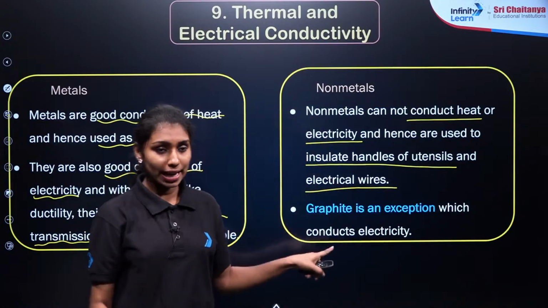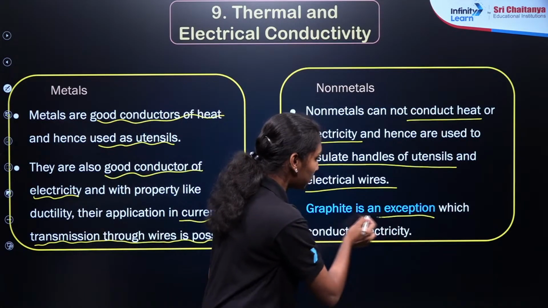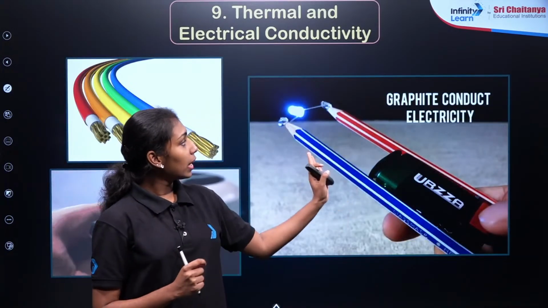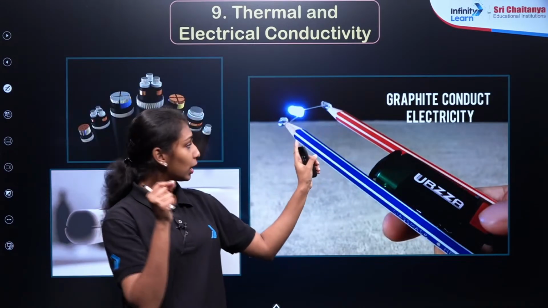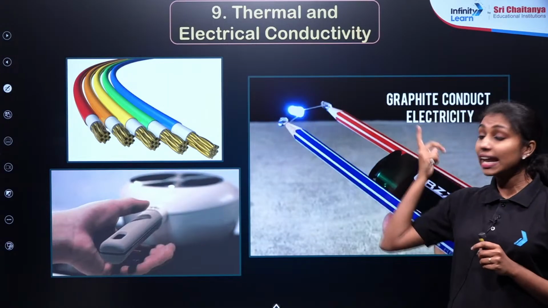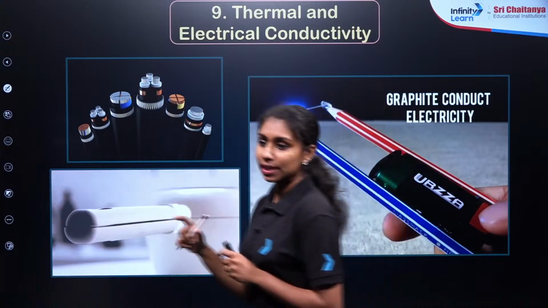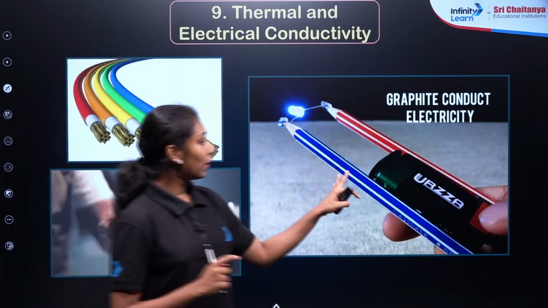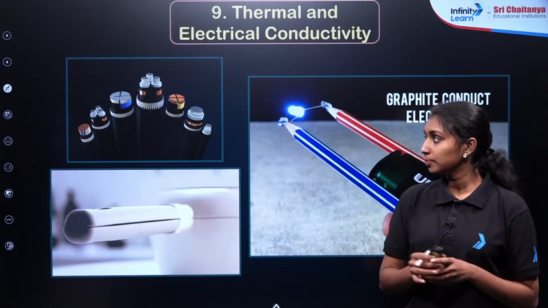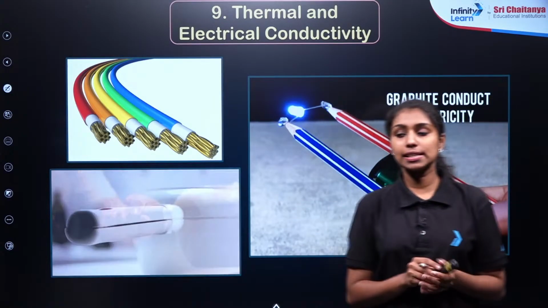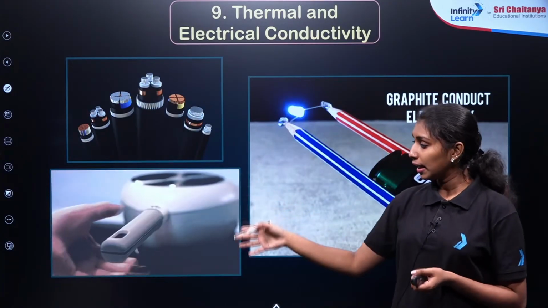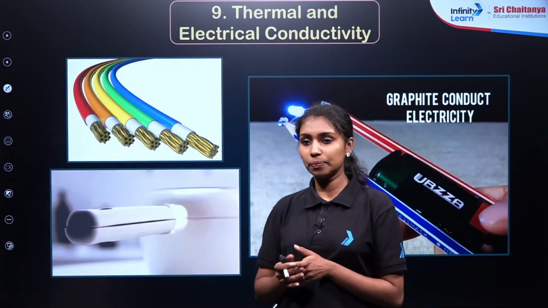Then again an exception: graphite, an allotrope of carbon, can conduct electricity. For example, if you take the nib of a pencil and connect an LED light, we can see that it lights up, which means graphite, a non-metal, can conduct electricity. This is an exceptional case. Is that clear? The first image is about the electrical wires. This is the insulating handles of the utensils. Clear?